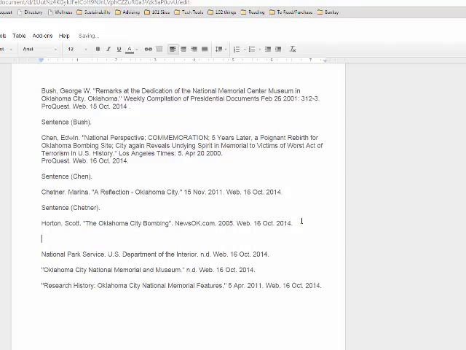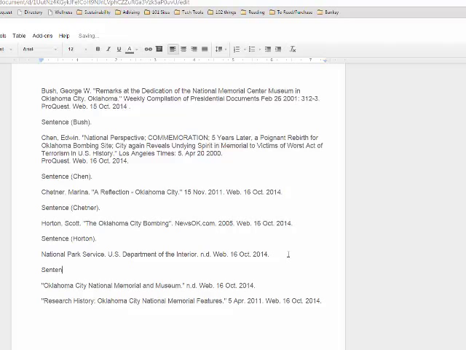For this one, it will be Horton, period. Sorry, that will go after a sentence, of course. Okay, Horton, period. Now, this one doesn't have an author last name, but you still go with whatever the first thing listed is for the works cited entry. So we'll say National Park Service, period. And these ones, same thing, but now we have quotations, and these are kind of long.